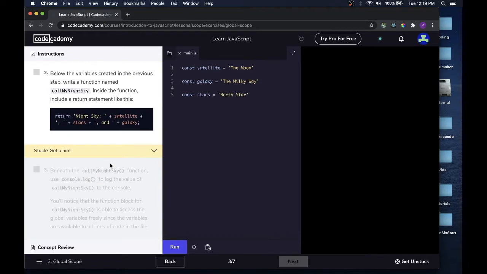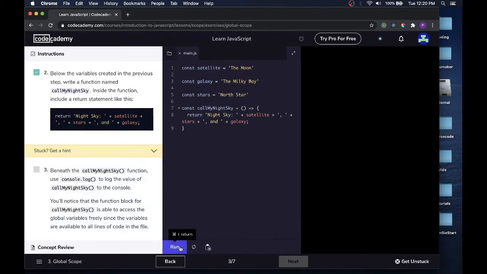Below the variables created in the previous step, write a function named callMyNightSky. Inside the function, include a return statement like this. We're going to copy it this time because there are quite a bit of spaces and so on here. So we want to write a function const callMyNightSky. I'm doing a lot of fat arrow functions, I know. I prefer them. And we want to return all of this. Let's try that out. That works.